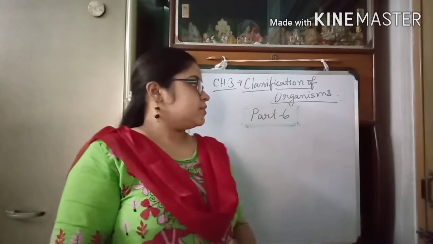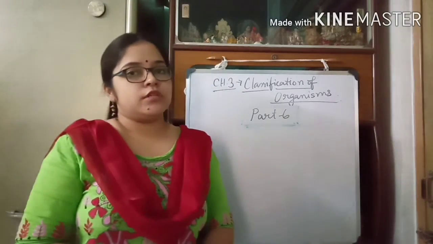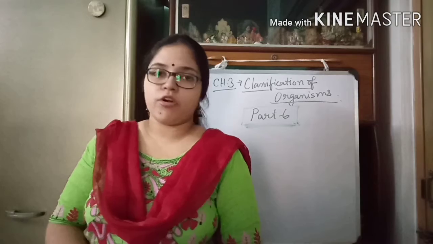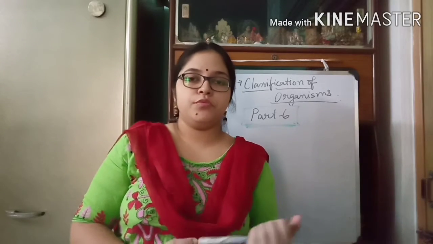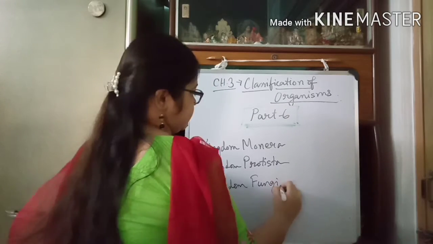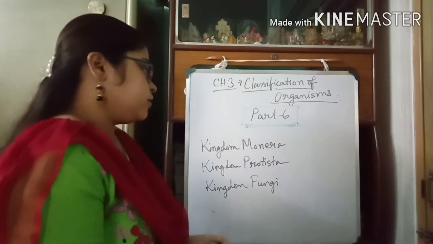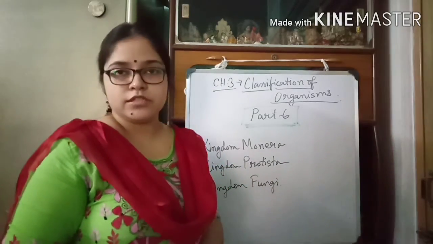So this is the 6th video session and it is the final video session of chapter 3, classification of organisms. In the previous video sessions we were discussing the 5 kingdom system, right? We have already completed the discussions about kingdom Monera, kingdom Protista and kingdom Fungi.